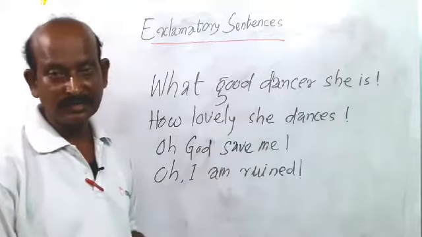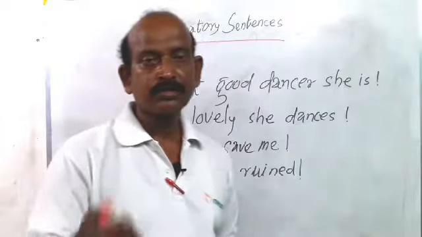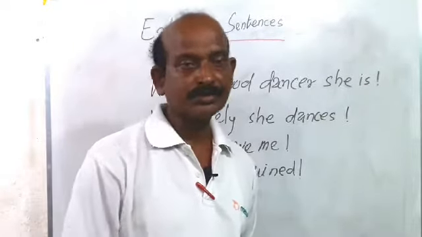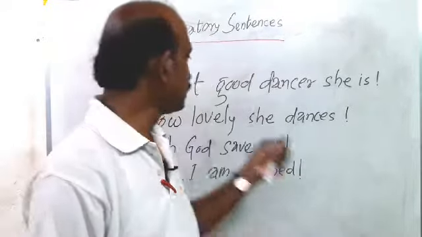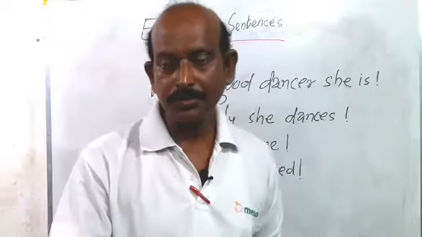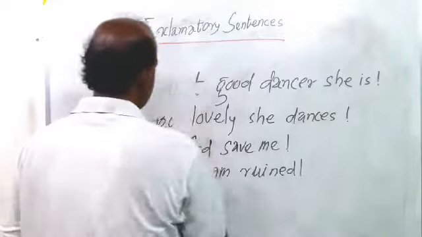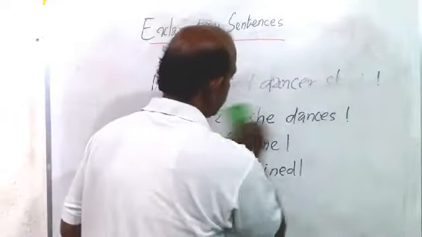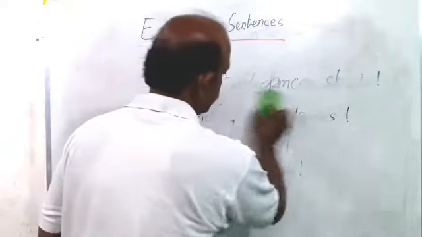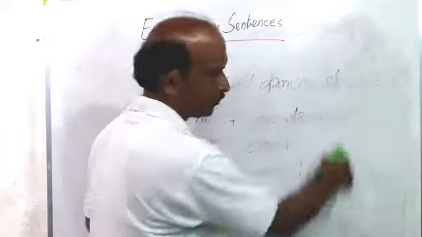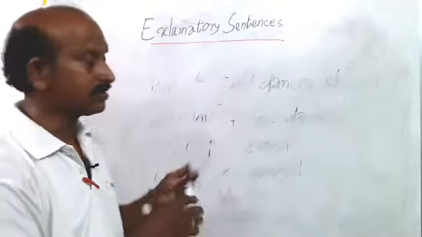But in the 10th class, you get the question of how to turn a declarative sentence into an exclamatory sentence. And here generally children face the difficulties of where we should use what and where we should use how. I shall give the example, you try to follow it. Students follow, I shall write a declarative sentence here.